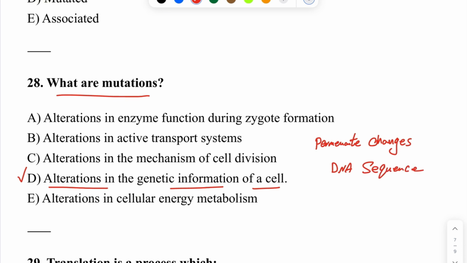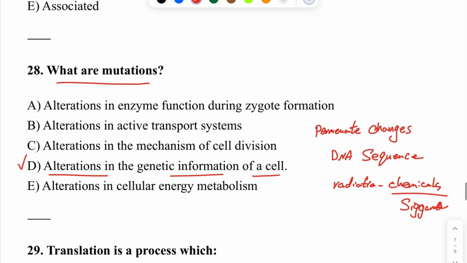They can occur naturally or be caused by environmental factors such as radiation or chemicals such as cigarettes, and others. While some mutations are harmful, others are harmless or even beneficial, providing the genetic variation needed for evolution.